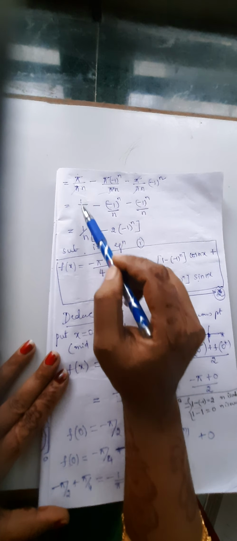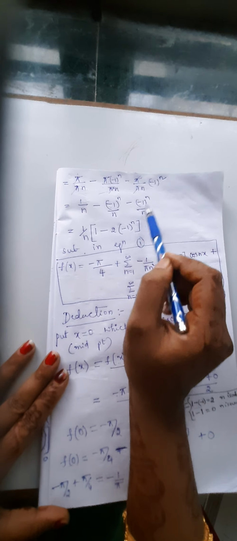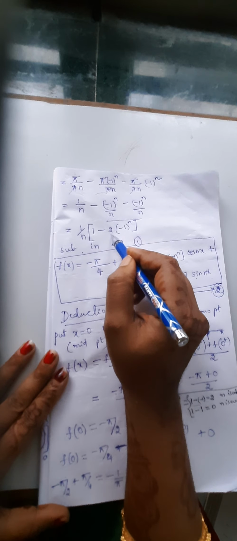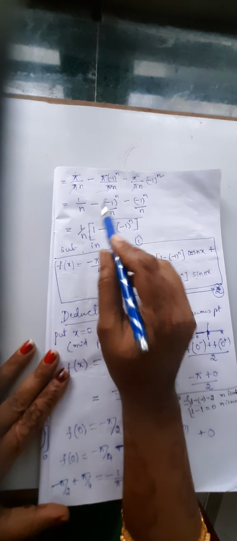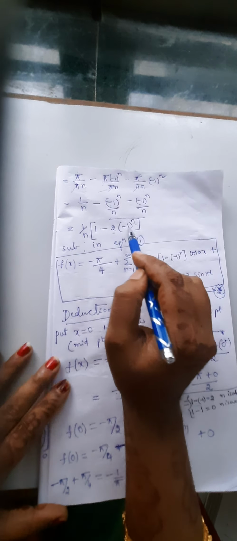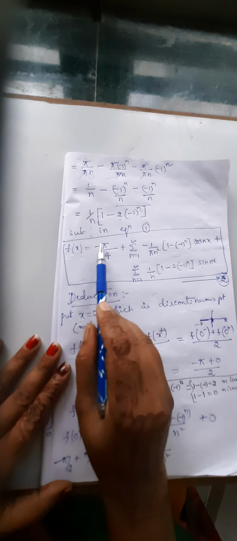Then pi gets cancelled, 1 by n, minus 1 power n by n. Same function we are having here 2 times, we can write 2 times of minus 1 power n, we have taken 1 by n outside. So 1 minus 2 times of minus 1 power n. After finding this, we have to substitute in f of x, that is f of x equal to minus pi